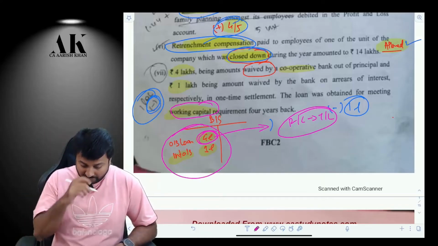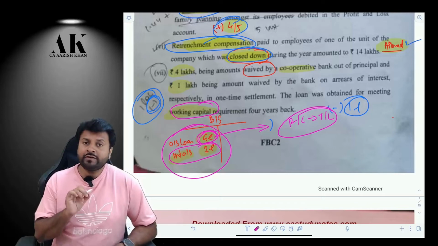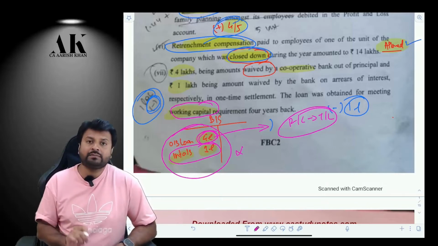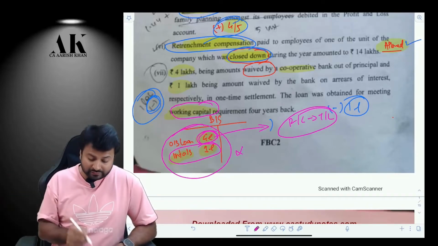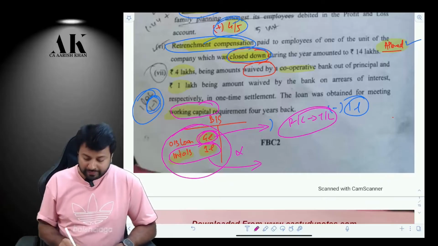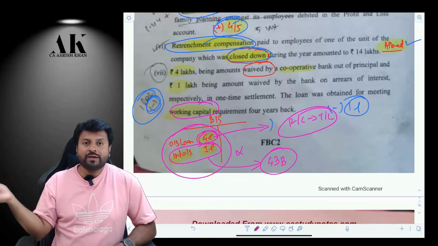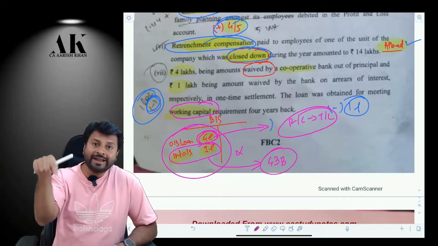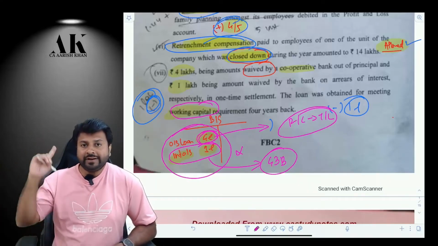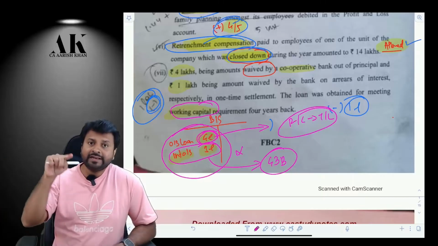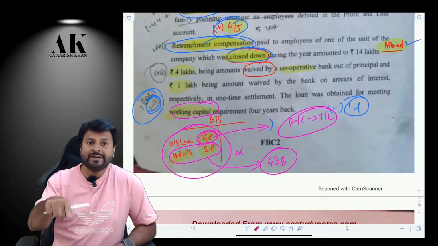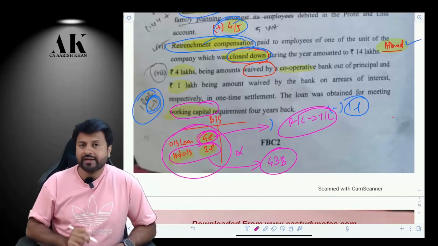Now what about the 1 lakh rupees interest? This is also waived by the bank, but this cannot be considered as your income because in an earlier year, this was not allowed as a deduction to you. Because in the earlier year, as per 43B, this would have been disallowed. So because it would have been disallowed in earlier years, now you cannot again make that an income. If it would have been allowed in the earlier year and then remitted by someone, then it could have been an income.